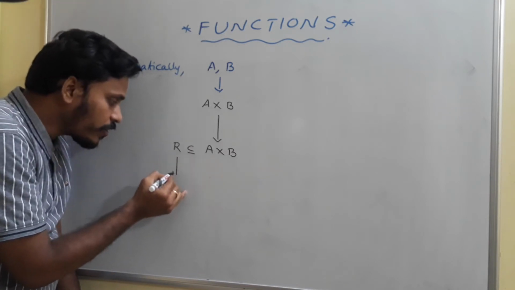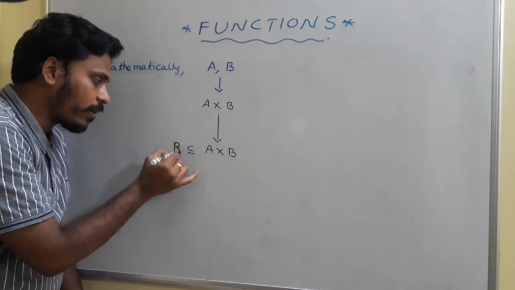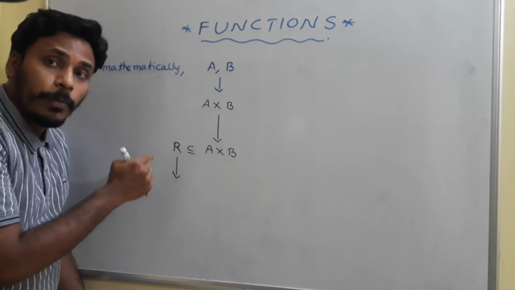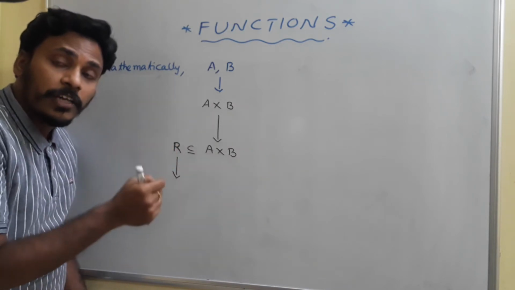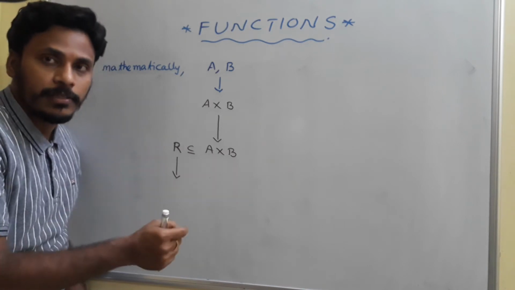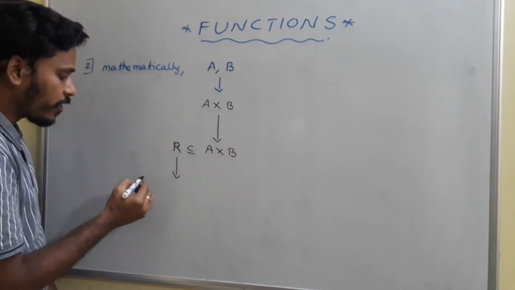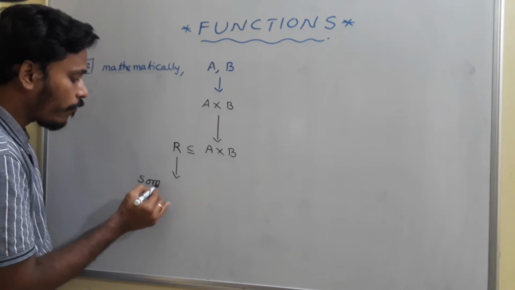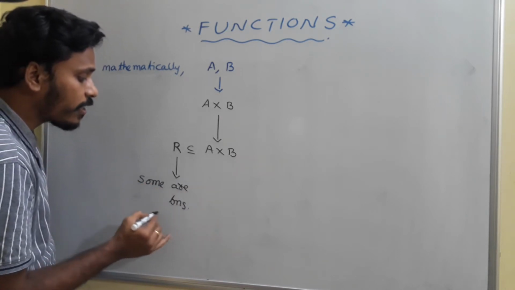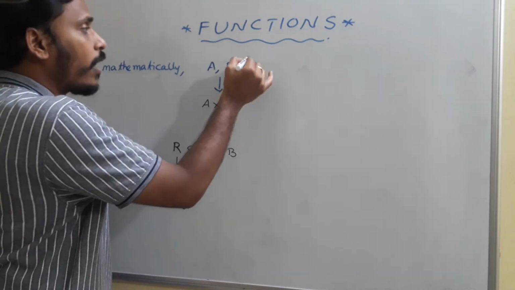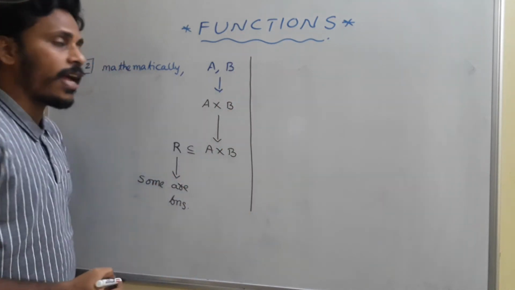Now just pay your attention to relations. Among these relations, some special relations are known as functions. What is that speciality? What speciality will make a relation a function?